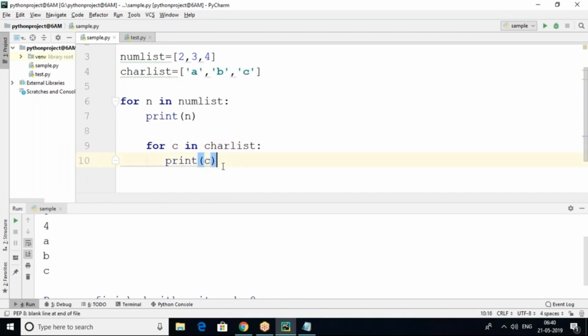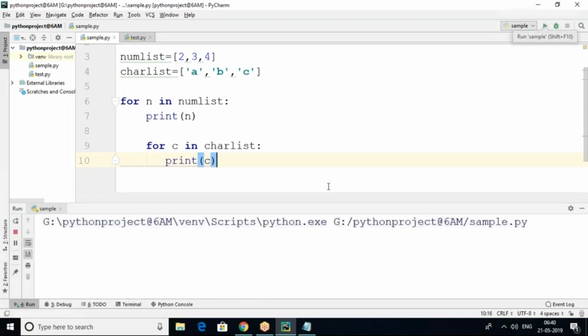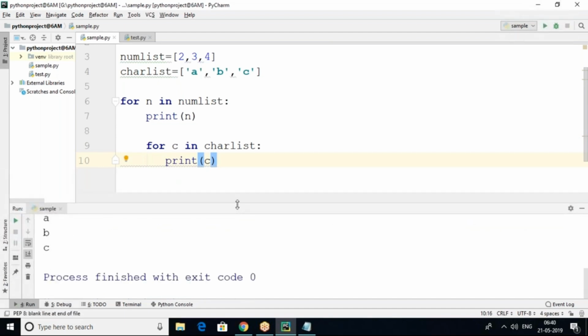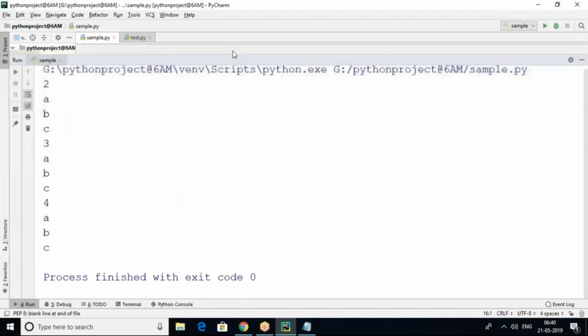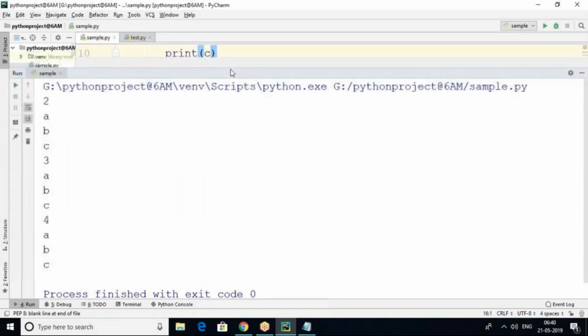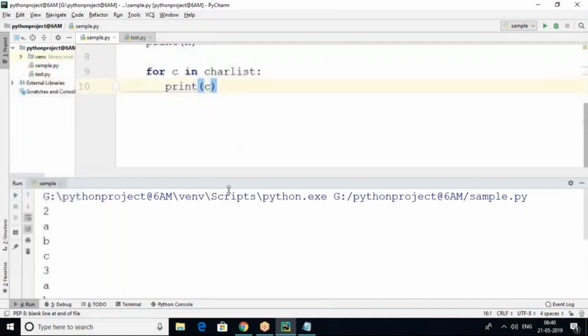So output is coming like 2 ABC, 3 ABC, 4 ABC like this. So the flow of execution of inner loop and outer loop is like this only. First, the first iteration will start from the outer loop. Then inside the inner loop, however many iterations are there, all of them will be completed. Then only the next iteration will start from the outer loop. So this is what we can say inner loop, outer loop, nested loop.